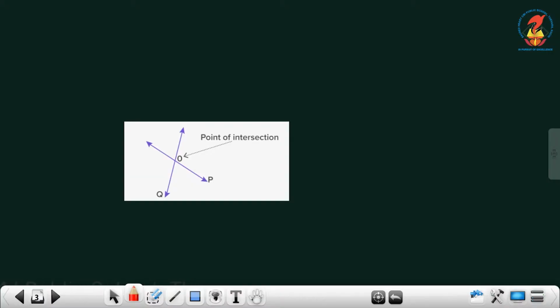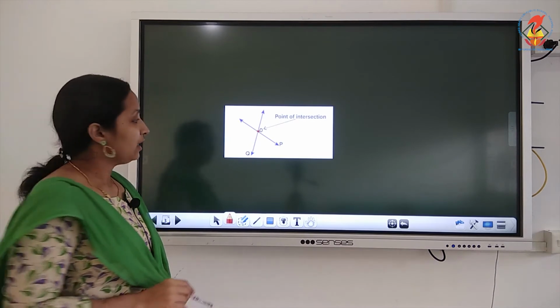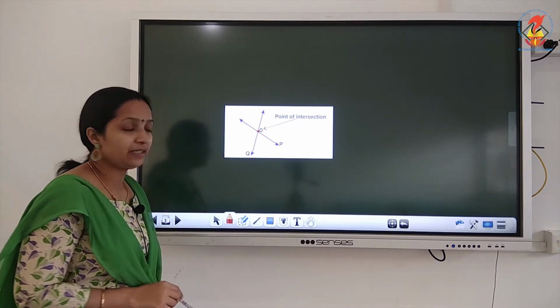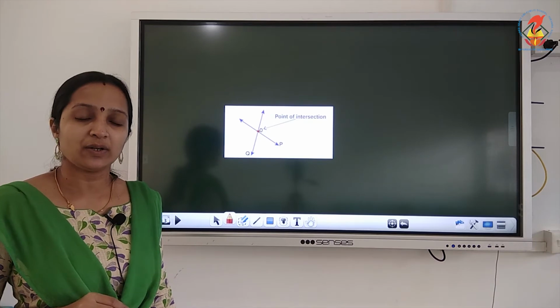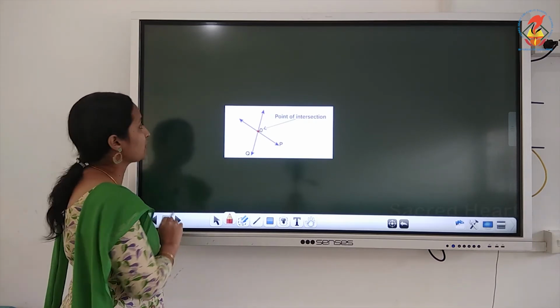Now look at this example. So this is the point of intersection. Line P and line Q are meeting at the point O. So that point is known as point of intersection. I hope it's clear. Now move to the next topic.